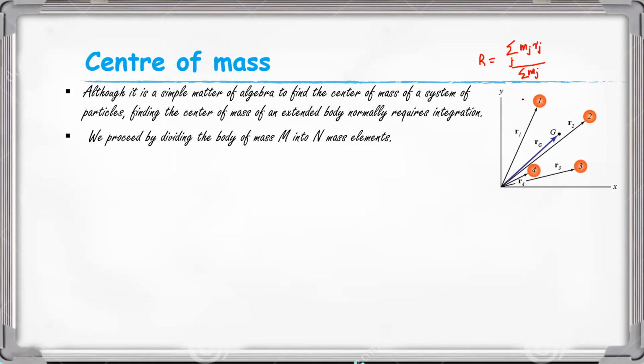If we consider this is a body of mass m, then we have to divide this total body into different mass points, n mass elements, and we have to obtain different position vectors.